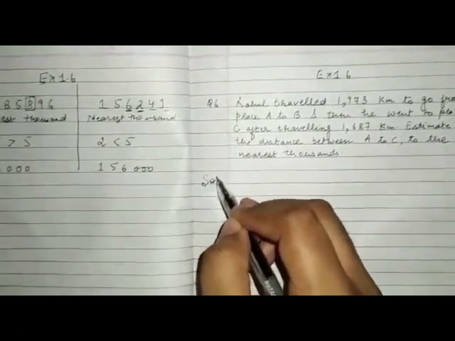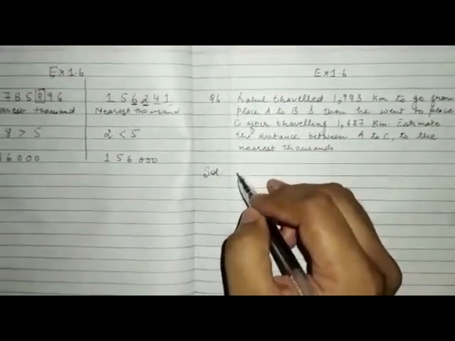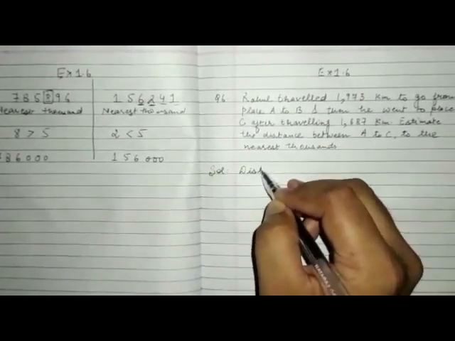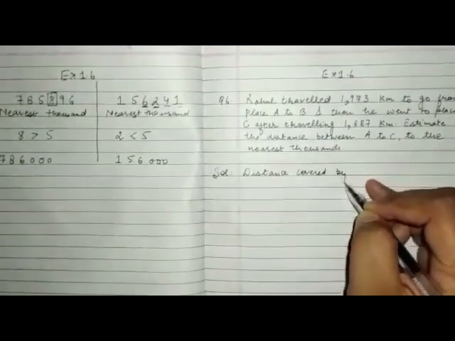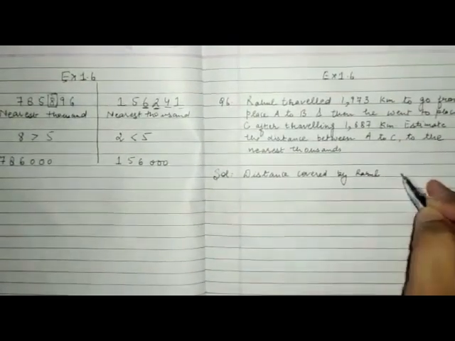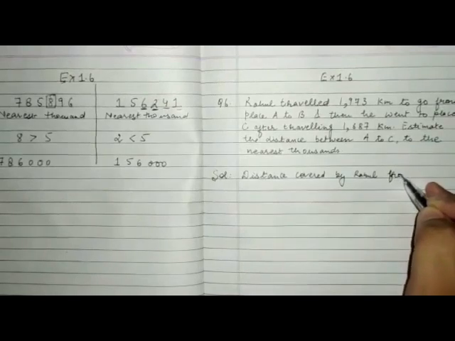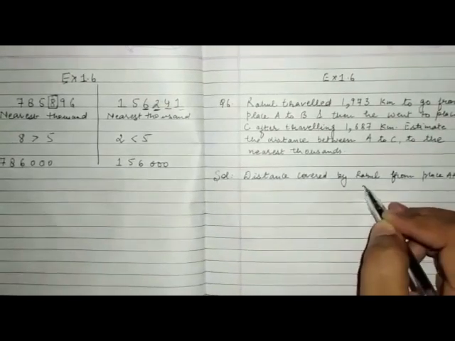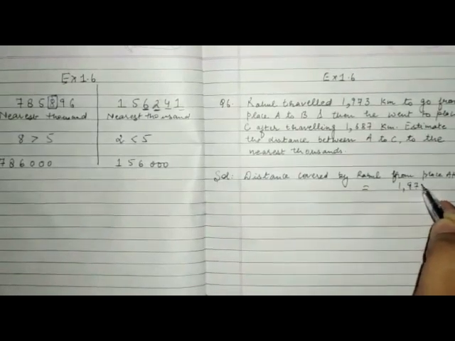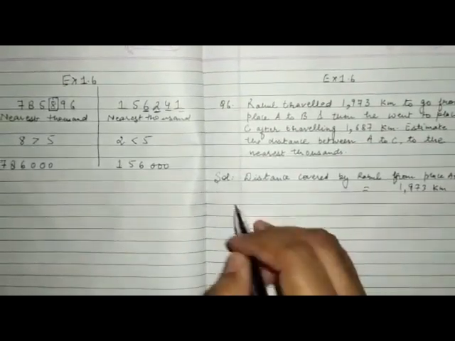So let's do the solution of it. First of all, you will write distance covered by Rahul from place A to B, that is 1973 kilometers.